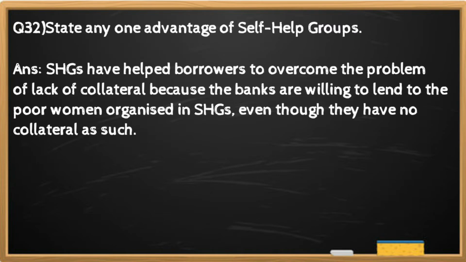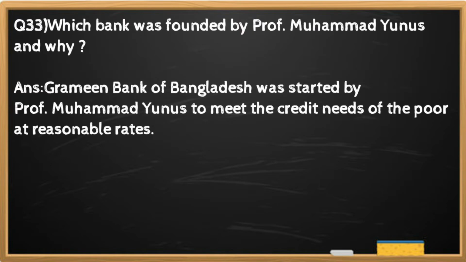Question number 32. State any one advantage of self help groups. And the answer is self help groups have helped borrowers to overcome the problem of lack of collateral because the banks are willing to lend to the poor women organized in self help groups even though they have no collateral as such.